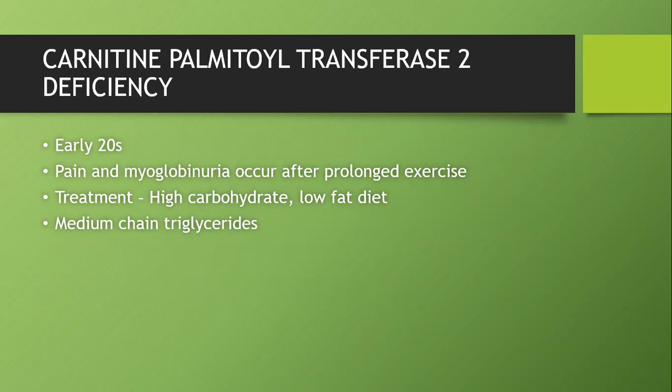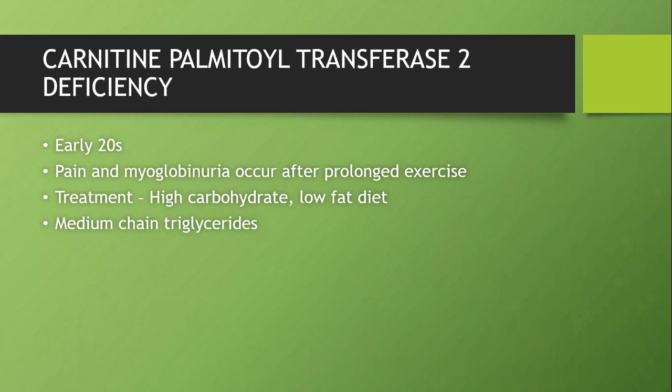The second being carnitine palmitoyl transferase 2 deficiency. We know very well it's a fatty acid transport protein. This occurs at a younger age. Since most of the muscles involve fatty acid for their metabolism, this will be more severe than the first category. So pain and myoglobinuria occur after prolonged exercise. This is what I was mentioning. It doesn't occur early, it occurs late.